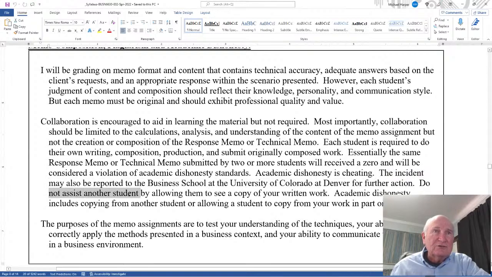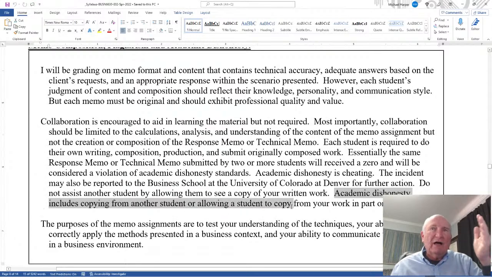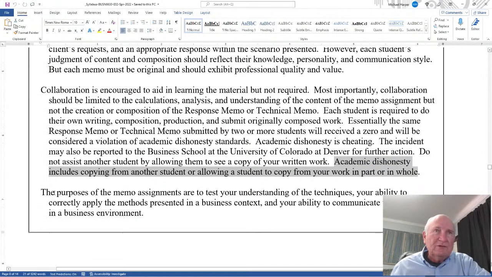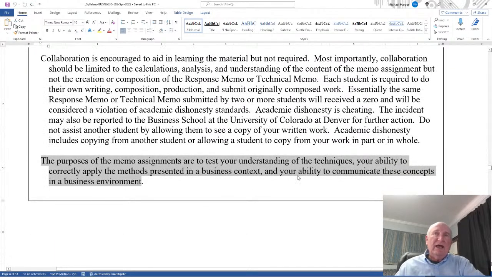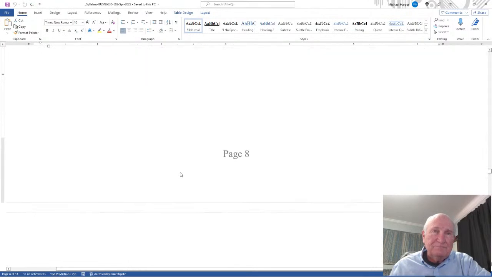Do not assist another student in allowing them to see a copy of your written work. Academic dishonesty includes copying from another student or allowing a student to copy from your work in part or in whole. So that's dishonesty. The purpose of the memo assignment is to test your understanding of the techniques, your ability to correctly apply the methods presented in a business context, and your ability to communicate these concepts in a business environment. If you can't communicate them, you probably don't understand what they mean.